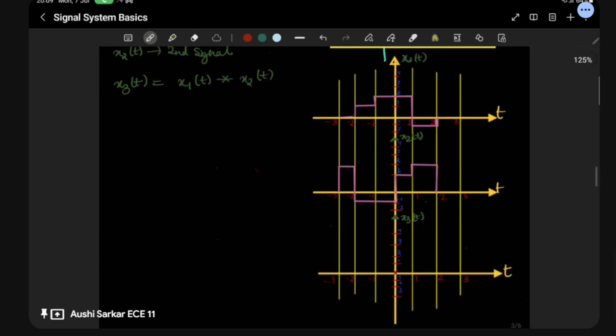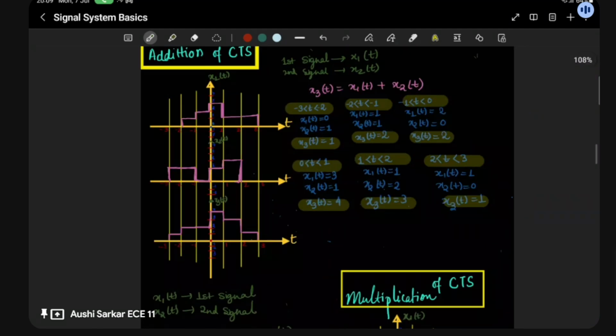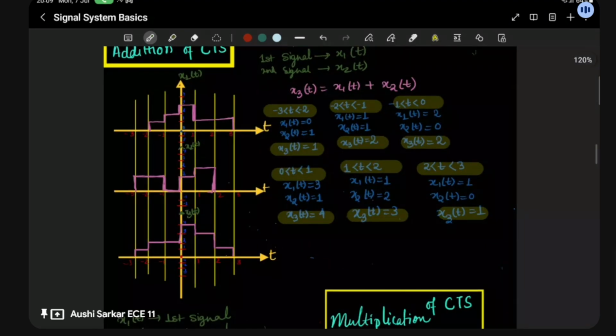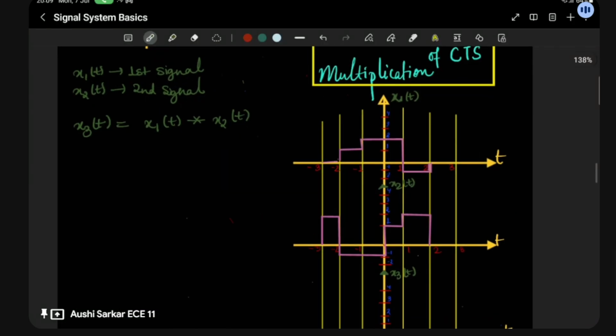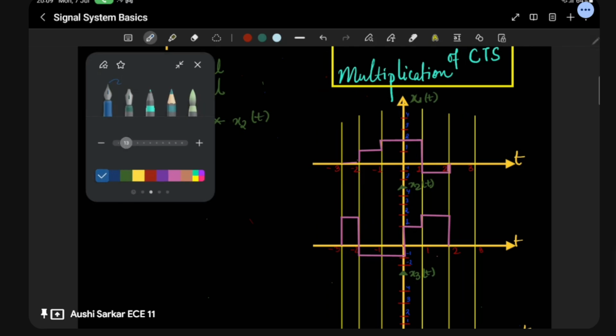So now how will you do it? It's the same way. You can even pause the video and try it by yourself, because this is the same way I'm going to do it. I'm going to take one interval again, calculate in between, and then plot it as the third signal.